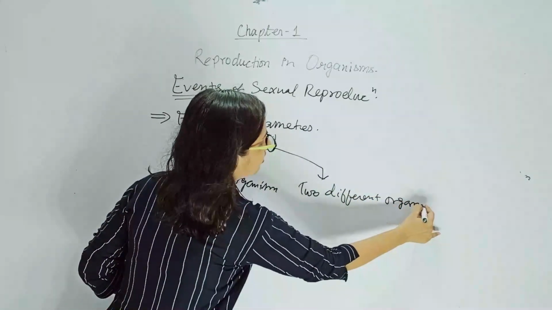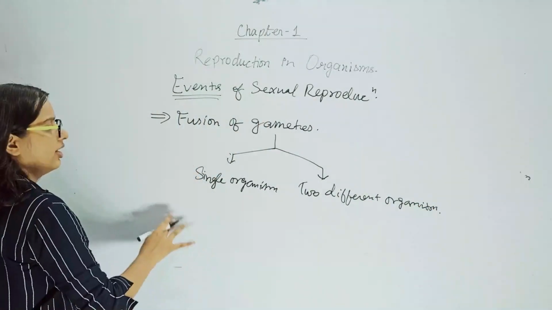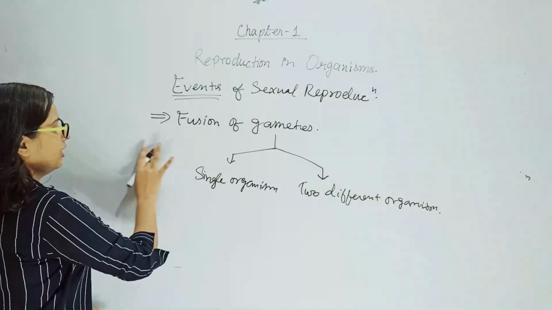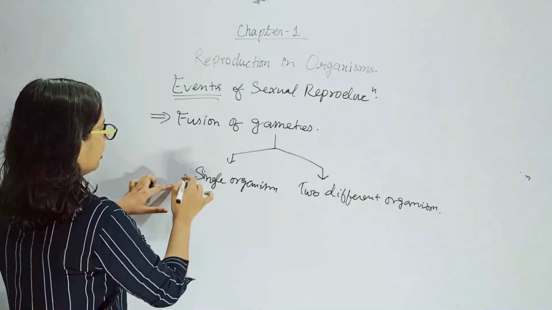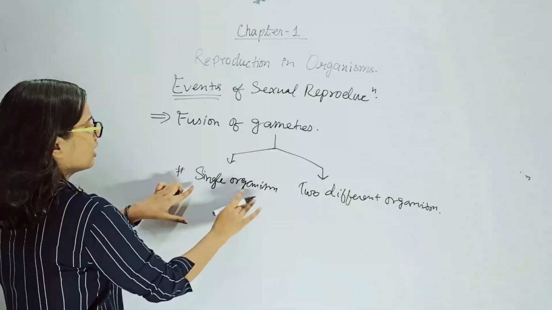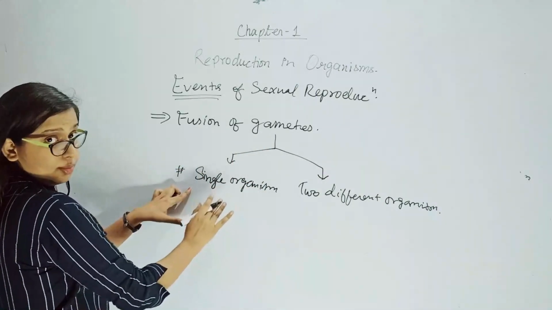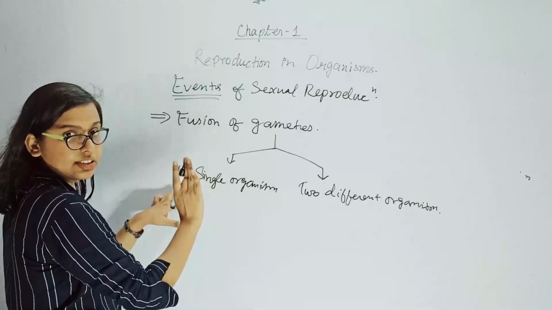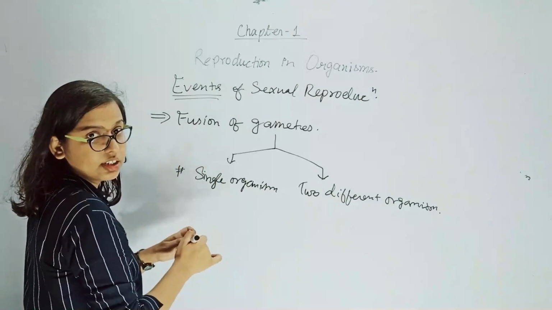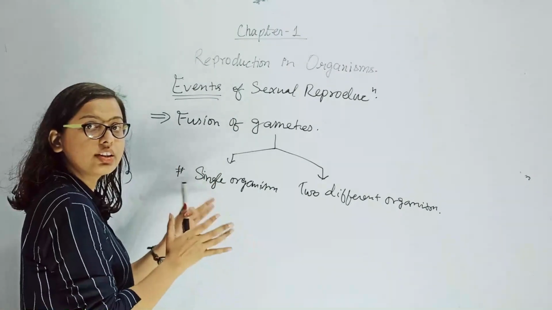Please focus here. This thing is not that clearly explained in NCERT, but this will build up your concept. When I am saying single organism, the gametes are coming from a single organism. It does not mean that this sexual reproduction is the same as asexual reproduction, in which there was involvement of a single parent. It's not that.